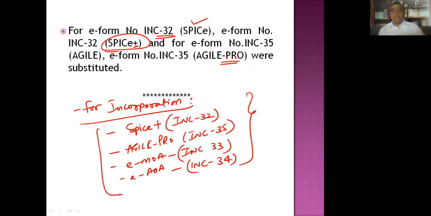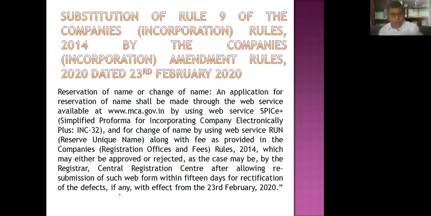Along with this we also have INC 9, but I'm still going for amendments, so I'm just discussing that part. Now, how to file this form? I'll show you on the portal of MCA as well. But before that, there was a substitution of Rule number 9. Rule number 9, if you know something about it, basically talks about reservation of name, for availability of name.